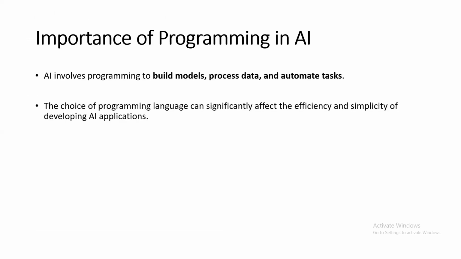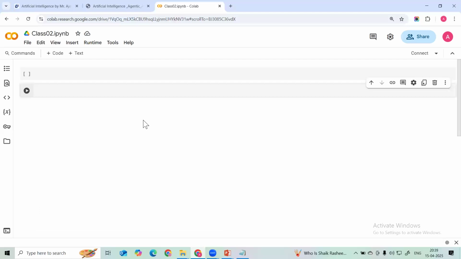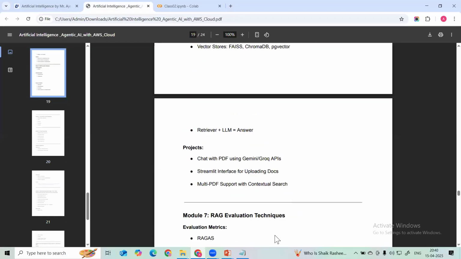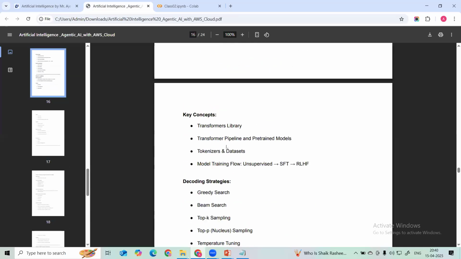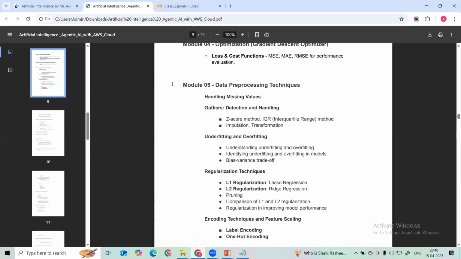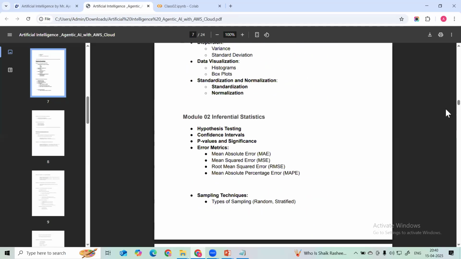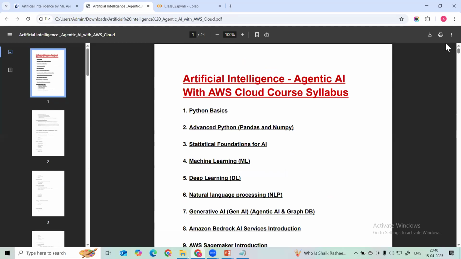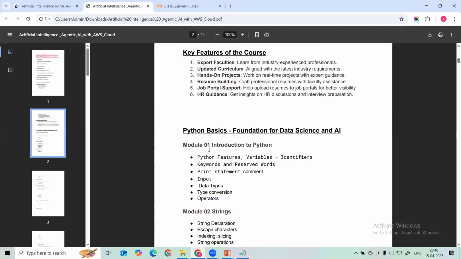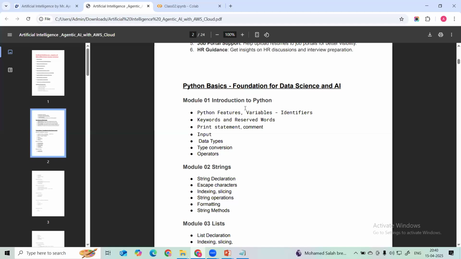So I will be walking you through the syllabus to give you an overview of what topics I will be covering in detail. I have just given the brief. Here we see that at the start we are going to begin with the basic foundation, the Python foundation. In the Python foundation, what are we going to cover? The introduction to Python, the basic things we are going to learn.